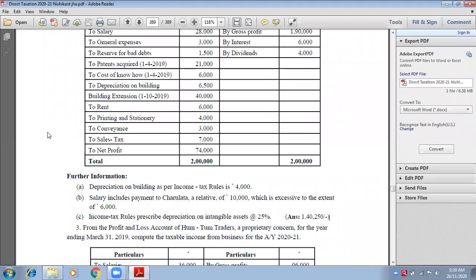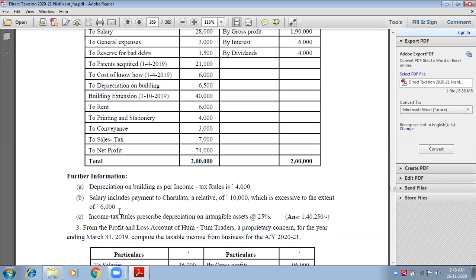Yes, ma'am. How much do we need to allow for depreciation on building? 4,000. Very good. Write down depreciation on building, inner column, 4,000. Why inner column? Because we have depreciation on intangible assets also, the third adjustment, which we need to allow.